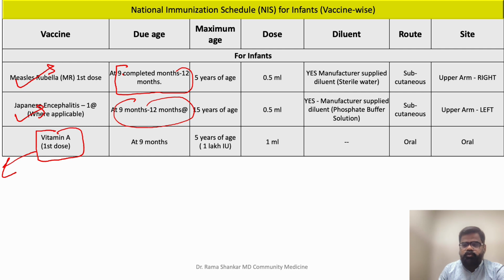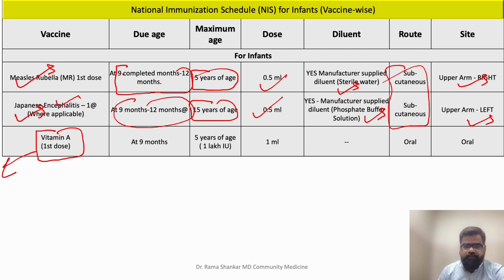So you're giving measles rubella first dose. The maximum age of measles rubella is 5 years. Maximum age of Japanese encephalitis is 15 years. Dose of injectable vaccine, not a problem, 0.5 ml, 0.5 ml. Both come in powder form, so you require a diluent. For measles rubella it is sterile water, and for Japanese encephalitis it is phosphate buffer solution. Both are given subcutaneous, one in the right, one in the left upper arm.